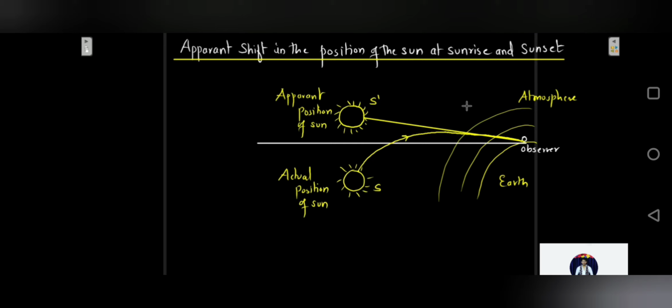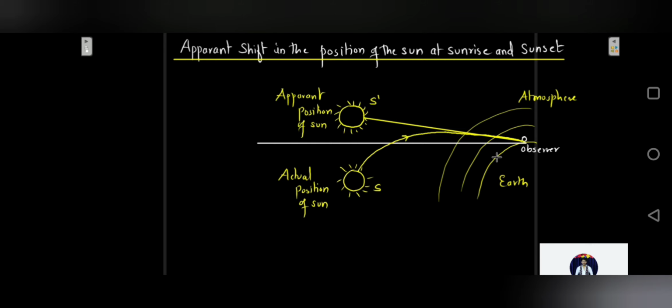So what exactly happens here is that, since we know the earth has different layers of atmosphere, due to atmospheric refraction the sun is visible to us before the actual sunrise and seen for some time after the actual sunset. How exactly does this happen? With altitude, the density and hence the refractive index of air layers decreases.